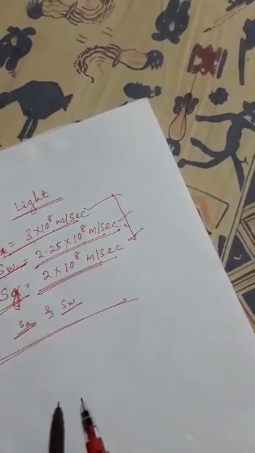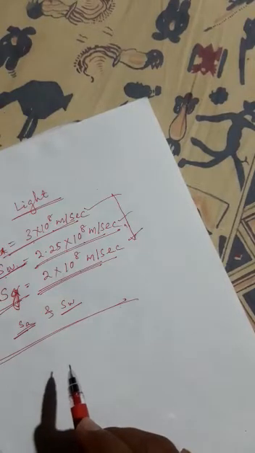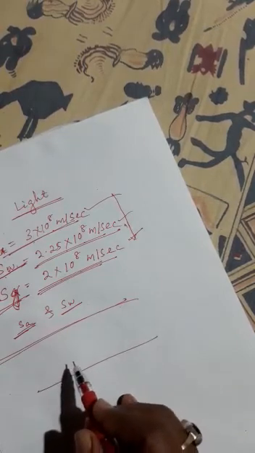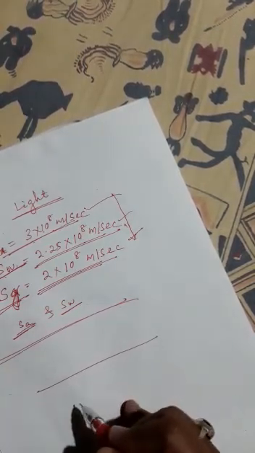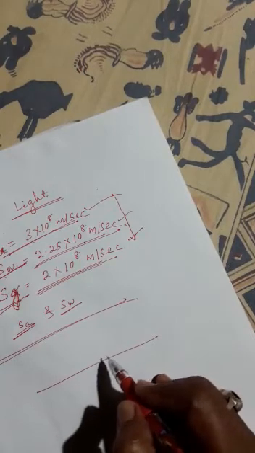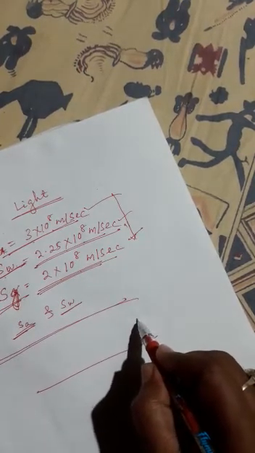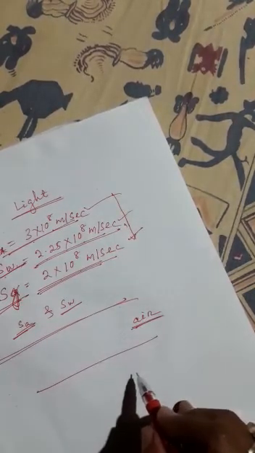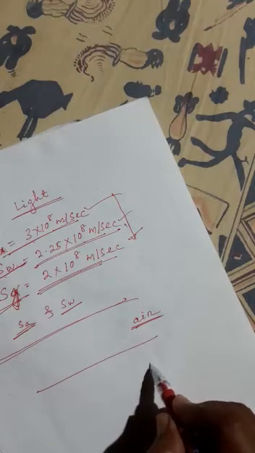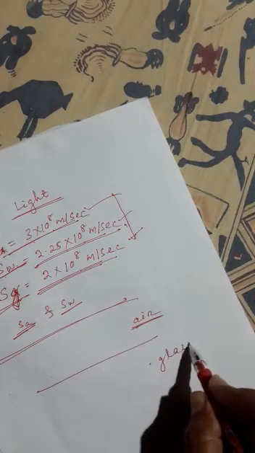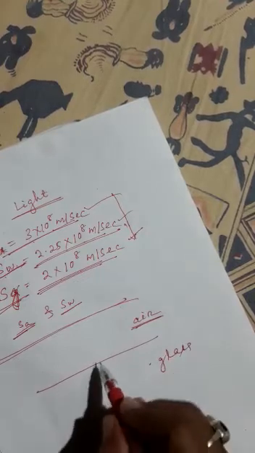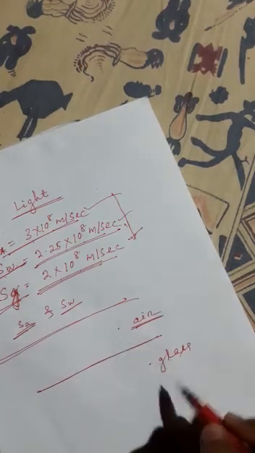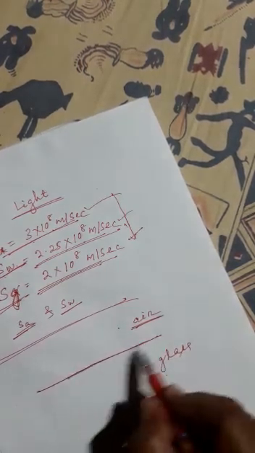The change in the direction of the path of light when it passes from one transparent medium to another is called refraction. Here the first medium, air, is the rarer medium, and the second medium may be glass. Then here, in between air and glass, this is the interface.